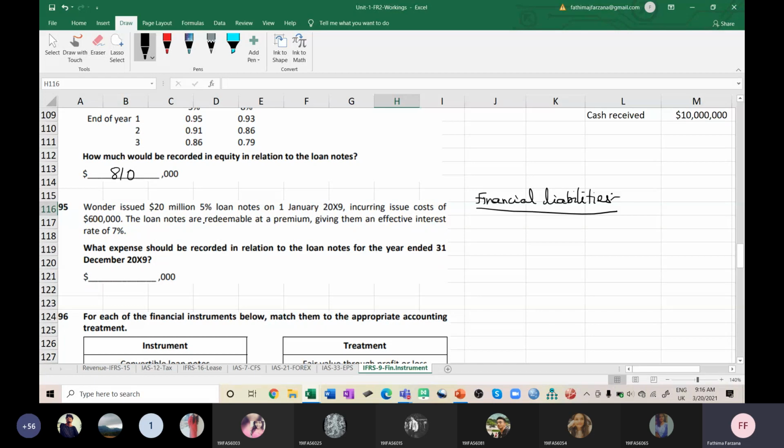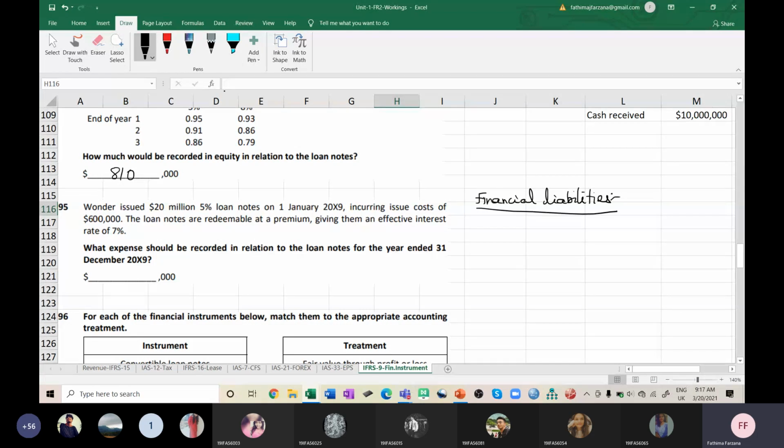So here, they said it is a 20 million loan note and 5% loan note on 1st Jan 2009, and they incurred an issue cost of $600,000. So loan notes are redeemed at a premium, giving them an effective interest rate of 7%. So loan note is 7%. They are asking what expense should be recorded in relation to loan notes for the year ended 31st December 2009. Okay, only effective market rate they've given us 7%. So how much will be the expense taken to finance cost? What is the finance cost expense? How will you compute it?